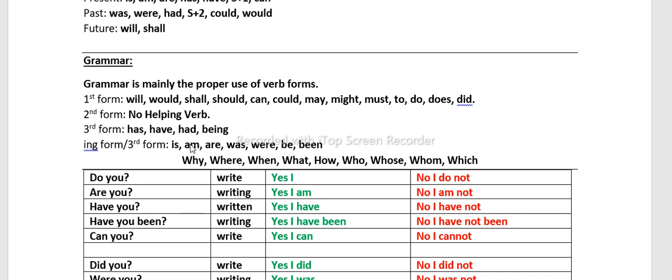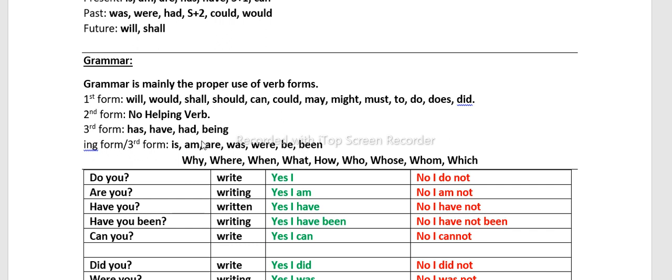Being is the ing form, so you can use being here: is being, am being, are being, was being, were being, be being, been being. If you are using being, then you will use the third form. For example, the letter is being written. Remember that being is used only in passive voice sentences. If you are using being, the sentence becomes passive voice. That means the person or thing is not able to do anything. The letter is being written.